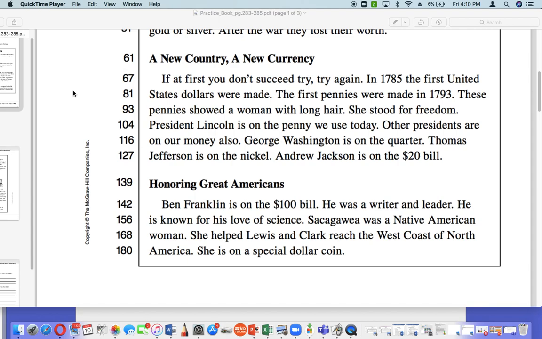Honoring great Americans. Ben Franklin is on the $100 bill. He was a writer and leader. He is known for his love of science. Sacagawea was a Native American woman. She helped Lewis and Clark reach the west coast of North America. She is on a special dollar coin.